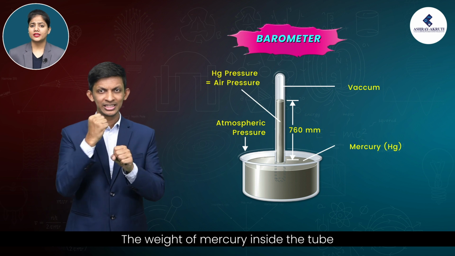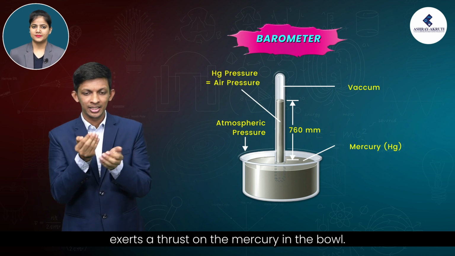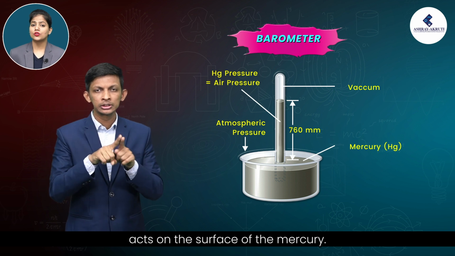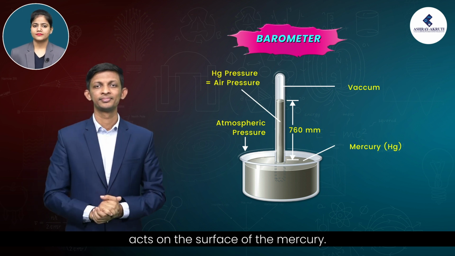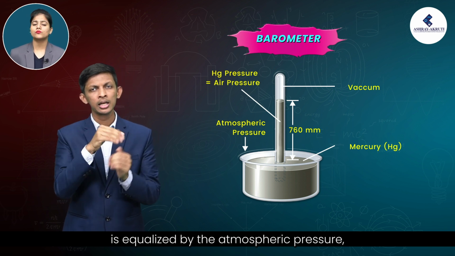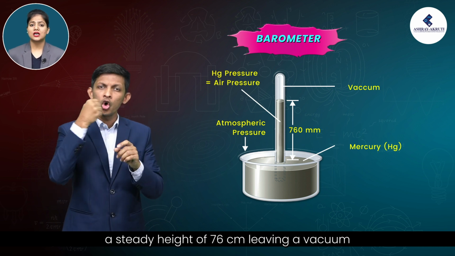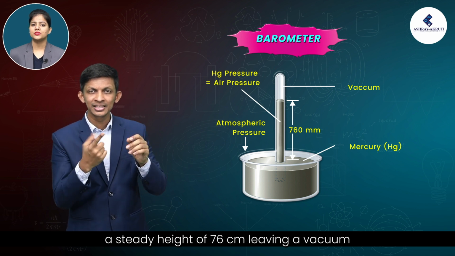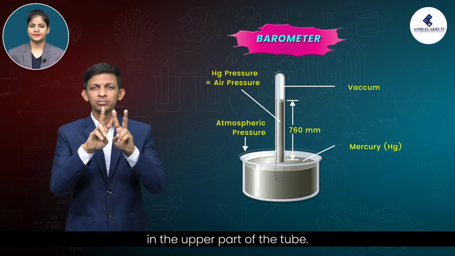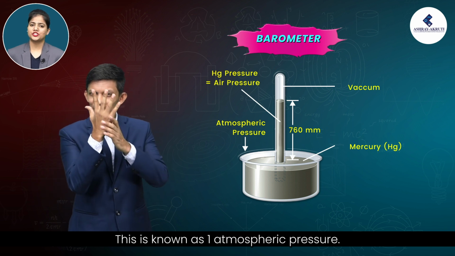The weight of mercury inside the tube exerts a thrust on the mercury in the bowl. At the same time, the atmospheric pressure acts on the surface of the mercury. When the thrust due to the mercury column is equalized by the atmospheric pressure, the mercury inside the tube reaches a steady height of 76 cm, leaving a vacuum in the upper part of the tube. This is known as 1 atmospheric pressure.